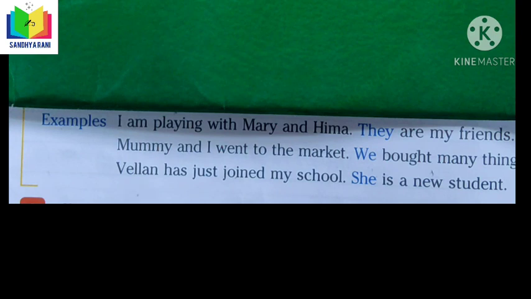Here, again, three genders will be there. I will explain that later, but mainly we use he for male persons and she for female persons, and we use it for a thing. Okay, and now let us get into the exercise.